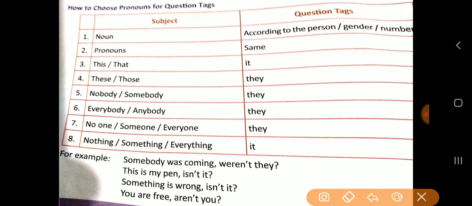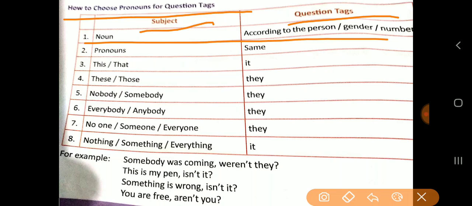Now here, how to choose pronouns for the question tag. The subject is here and question tags are here. For the noun, you choose according to the person, gender and number. Pronouns: this, that, it; these, those, they; nobody, somebody, everybody, anybody, they; no one, someone, everyone, they; nothing, something, everything, it. Now, for example, read. Somebody was coming, weren't they?